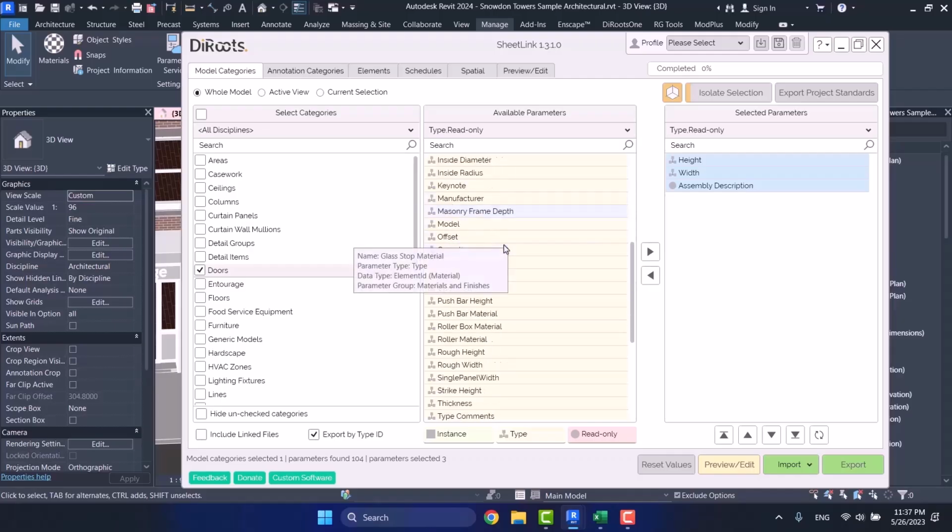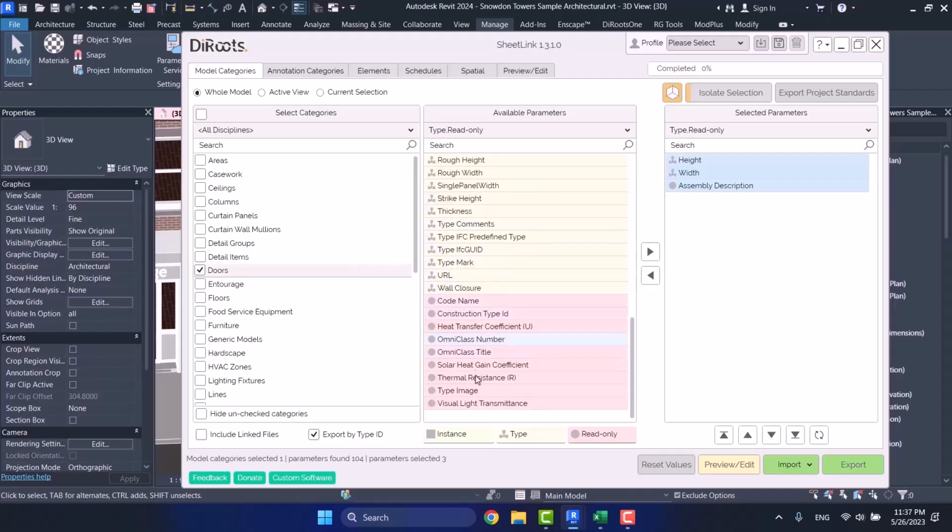You probably have guessed that read-only parameters are also reduced because of that filter issue that we talked about. Those read-only parameters that are depending on instance parameters are also gone. So that's the point. If you choose Export by Type ID, the instance parameters are removed, and those read-only parameters that are related to instance parameters are also not shown here.